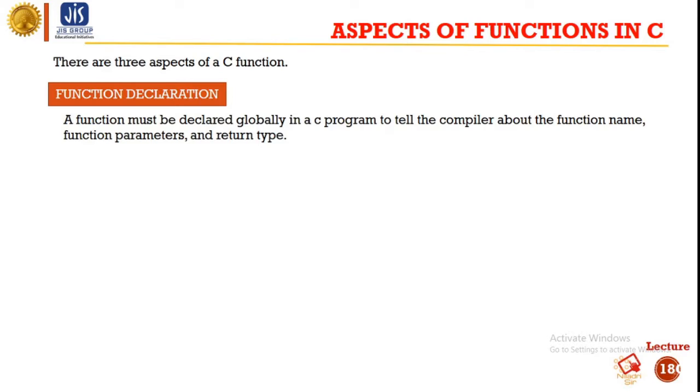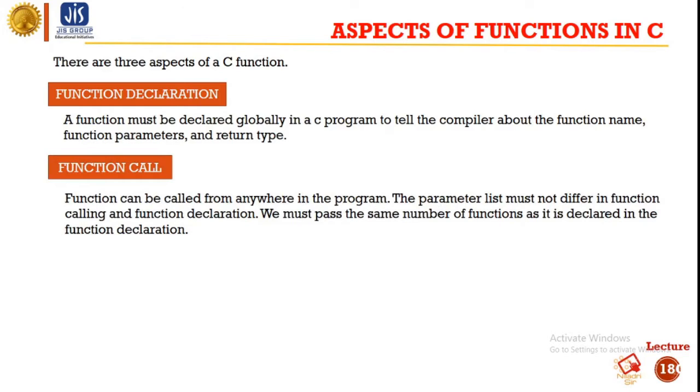Function declaration is required when we define a function in one source file and we call that function in another file. In such a case, we should declare the function at the top of the file calling the function. Now, what is called a function call? A function can be called from anywhere in the program. The parameter list must not differ in function calling and function declaration. We must pass the same number of arguments as declared in the function declaration.